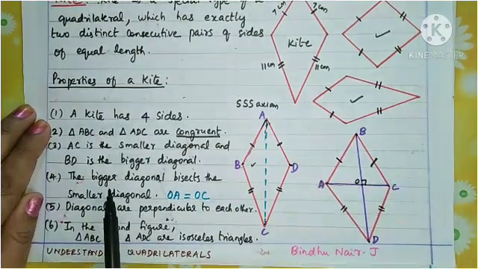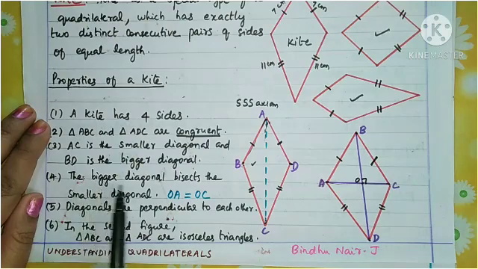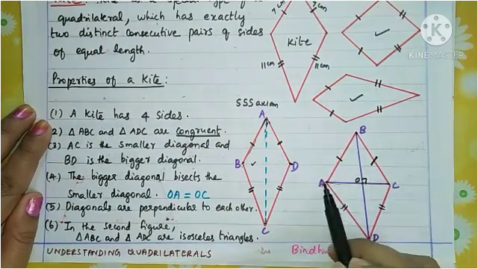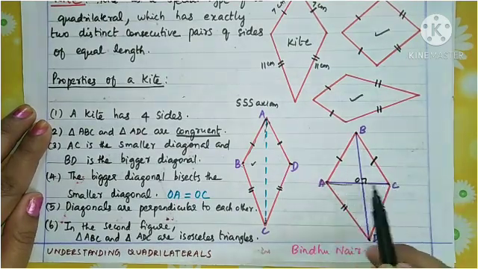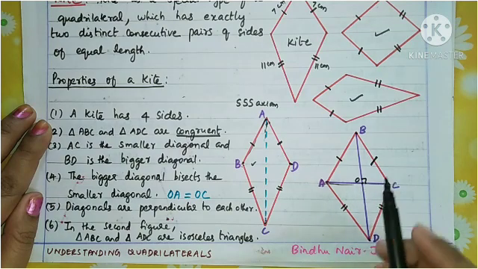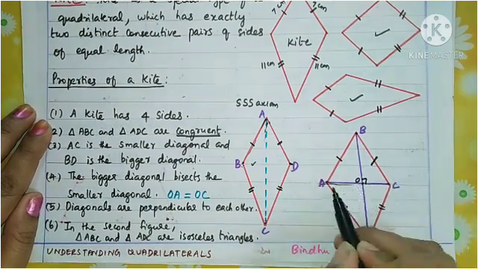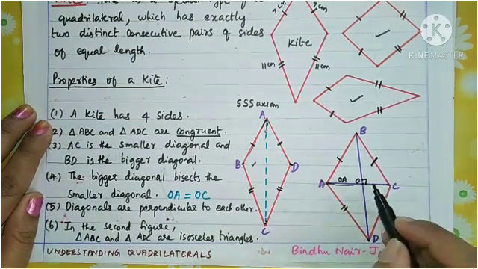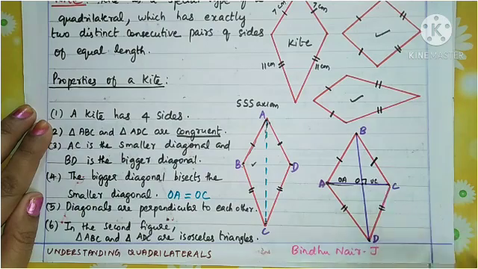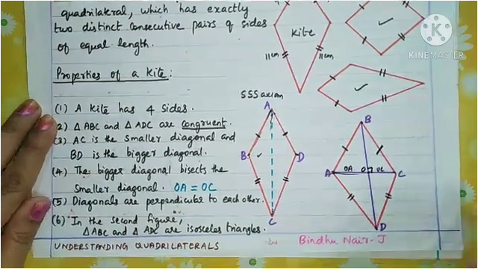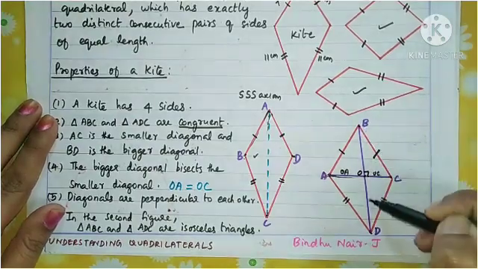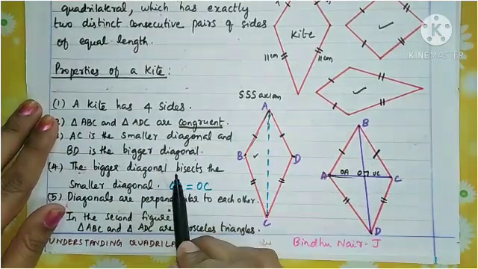Now the next line you see: the bigger diagonal bisects the smaller diagonal. That is, this bigger diagonal BD cuts the smaller diagonal into two equal parts. Understand? That means this distance OA is equal to this distance OC. So that is also a property of the kite. What do you mean by bisects?